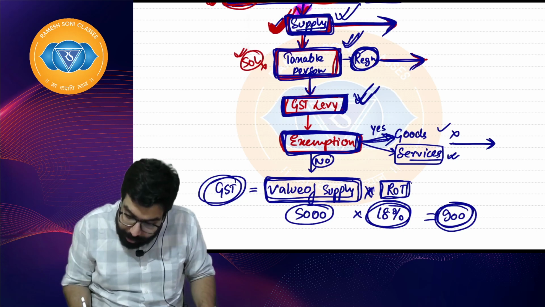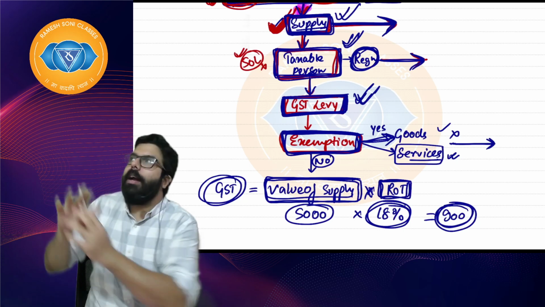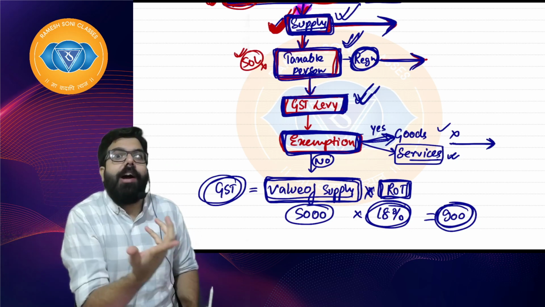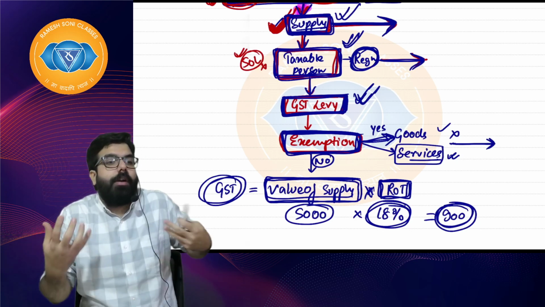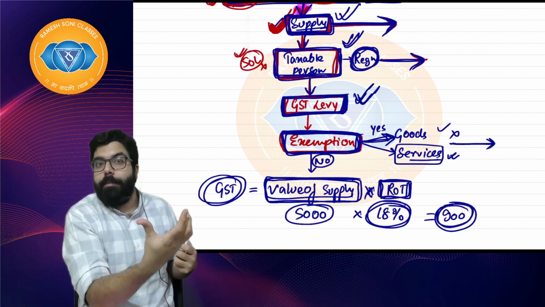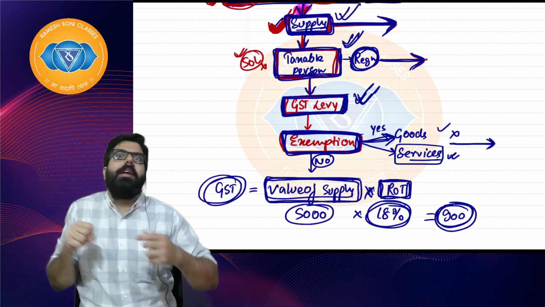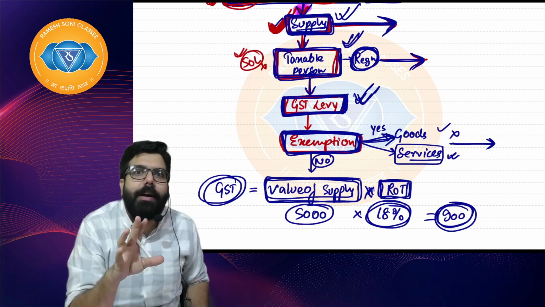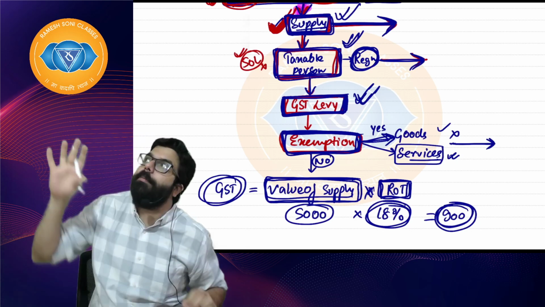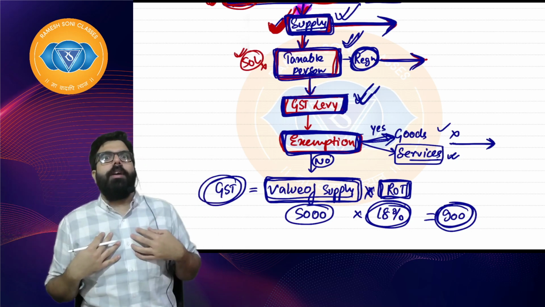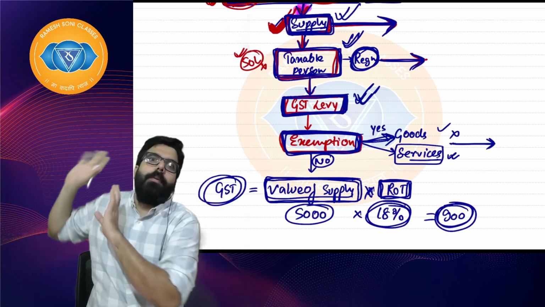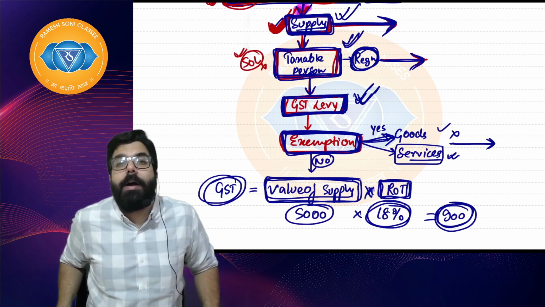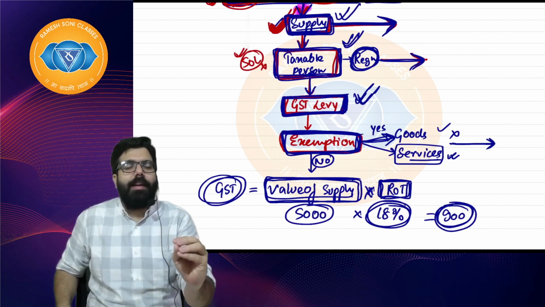Now, at what rate should you collect GST? That depends on your partner. Supposing I am selling luxury cars. My partner told Ramesh, when you are selling luxury cars, people who are coming to you are rich people, collect 28% and give it to me. So it depends on my partner. Who is the partner over here? Government. Government is my partner in crime. Ramesh, you are doing a business, I also will earn from your business. Whoever does a business in the country, government becomes their partner, unless that's a very small business.